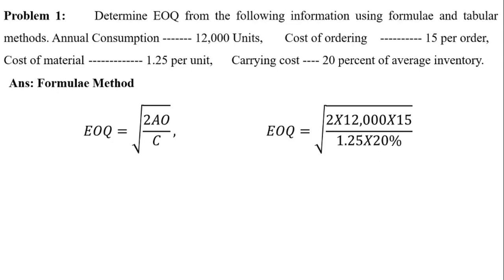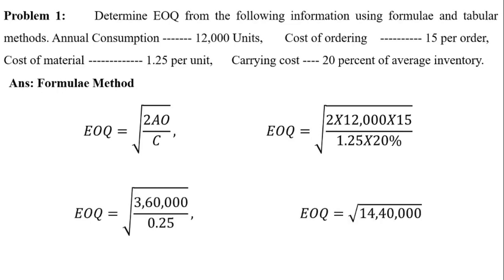After doing it, we have to multiply 2 into 12,000 into 15, that becomes 3,60,000 rupees, divided by 1 rupee 25 paise multiplied with 20%, then we will get 25 paise.